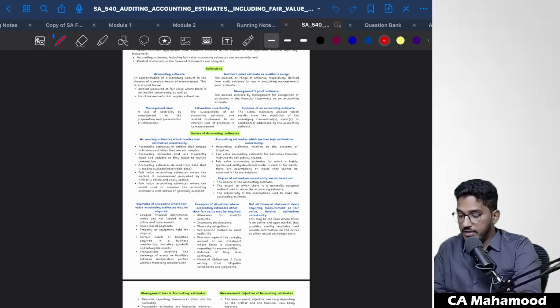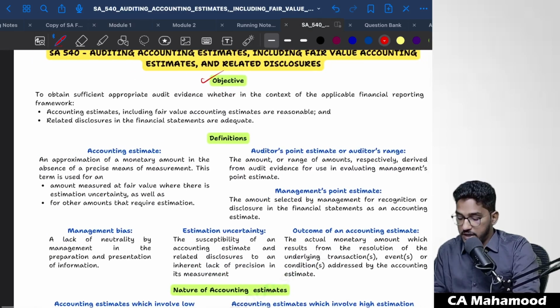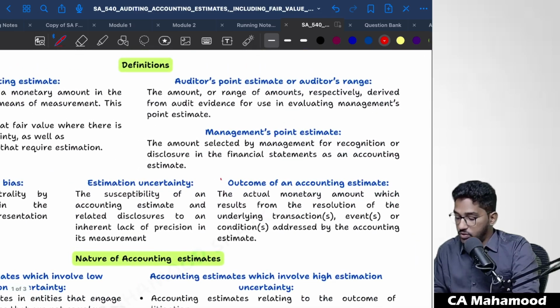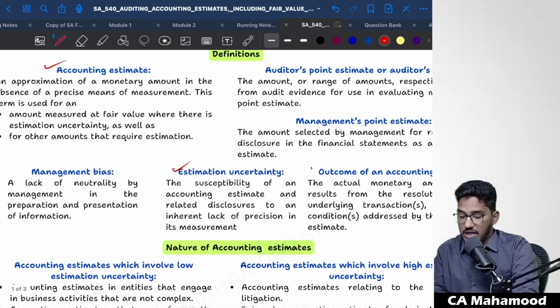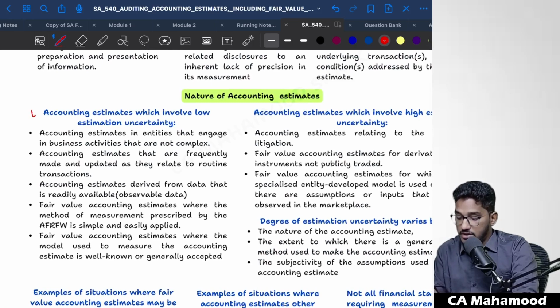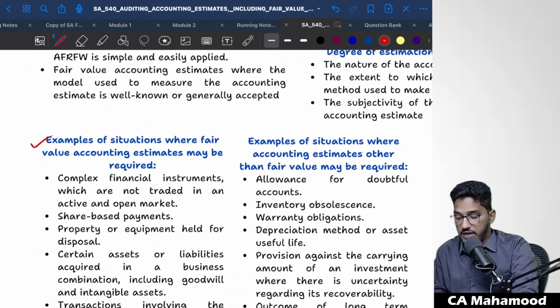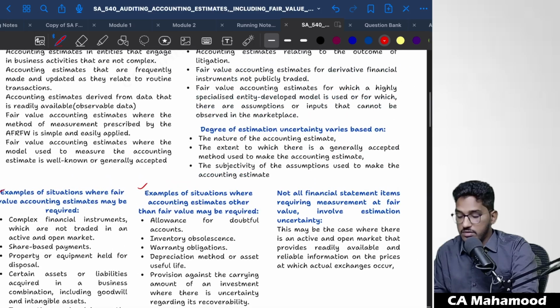Clear? So if you have a look at the summary here, what we have seen till now. Did we complete the objective? Yes, we completed this objective part. Have we seen the definitions? We have seen what is the meaning of accounting estimate, what is the meaning of estimation uncertainty. Outcome we are yet to see. In the definitions part, two definitions we have seen: what is accounting estimate, and what is estimation uncertainty. Then, talking about the nature of accounting estimates, we have seen which accounting estimates will involve low estimation uncertainty. What are the examples of situations where you will use fair value accounting estimates? What are the examples of situations where you will use other than fair value accounting estimates? All these things we have seen.